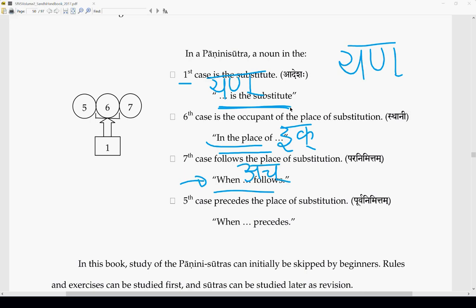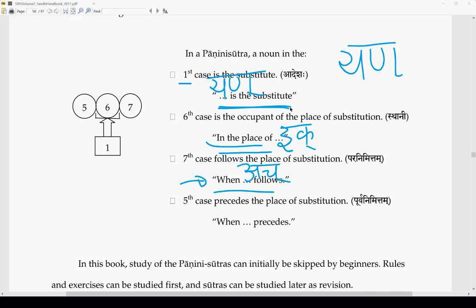This is a sentence we can make out of that sutra using these guidelines given by Panini, when he is using the first case, sixth case, seventh case, fifth case, Prathama, Shashti, Saptami, Panchami Vibhakti.